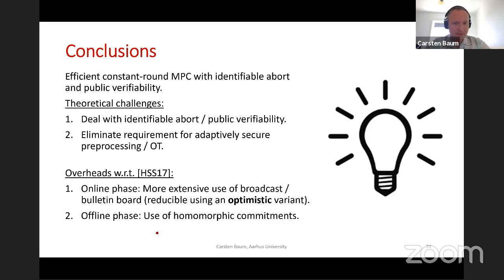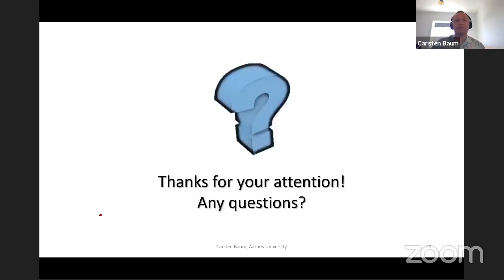The good thing is that we can use very cheap homomorphic commitments that can be constructed from symmetric primitives only. So this is not going to give you any public key crypto that you have to throw on top. And with this, I'd like to end my presentation, and I'm open for questions.